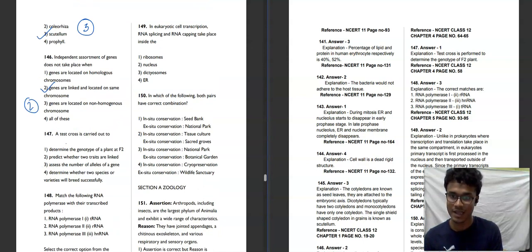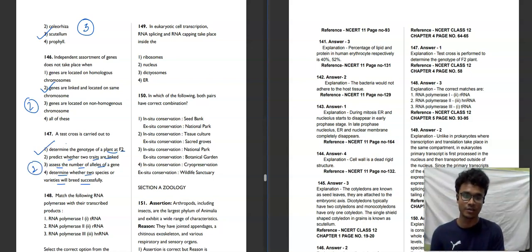A test cross is carried out to determine the genotype of a plant at F2, predict whether two traits are linked, assess the number of alleles of a gene, or determine whether two species varieties will breed successfully. The first option will be the correct answer. We know test cross, the name suggests itself, test cross.